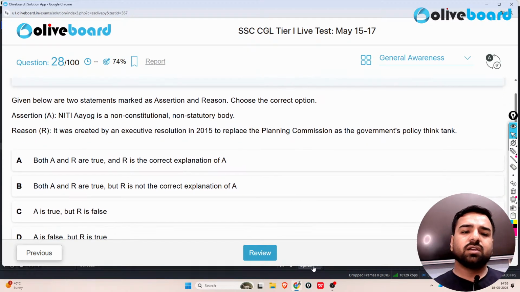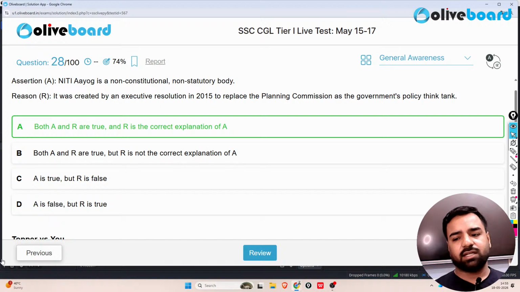The next is, given below are two statements marked as assertion and reason. You have to choose the correct option. The first one is, Niti Aayog is a non-constitutional, non-statutory body. Reason is given, it was created by an executive resolution in 2015 to replace the Planning Commission as the government's policy think tank. That's absolutely correct. So that means here both the parts are correct and R is the correct explanation of A. So I'll go with option number A and that is the correct answer. Next,